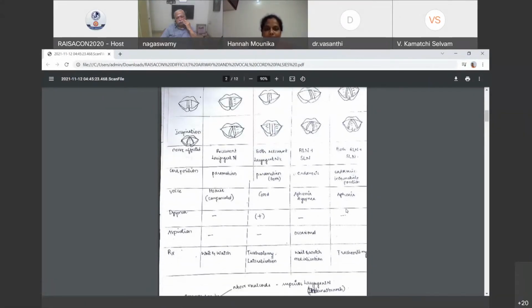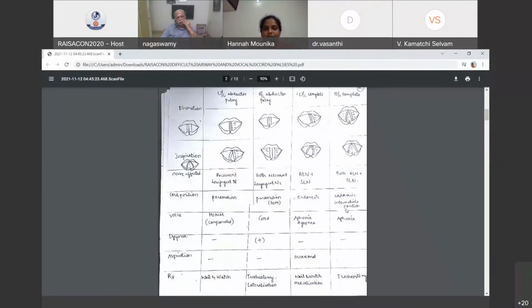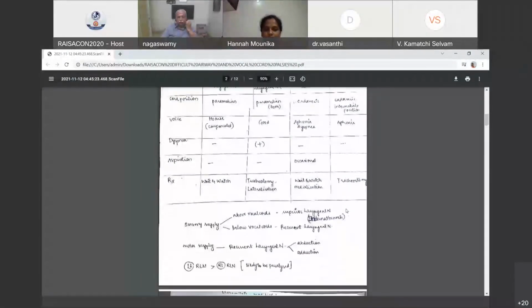The treatment will be tracheostomy in bilateral paralysis, but in unilateral paralysis, we can wait and watch. It can be compensated later. That's all. The left recurrent laryngeal nerve is more likely to be injured than the right recurrent laryngeal nerve, because it is in close proximity to the intrathoracic structures as it crosses the aortic arch.